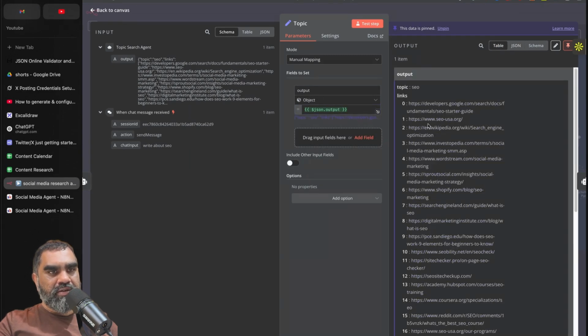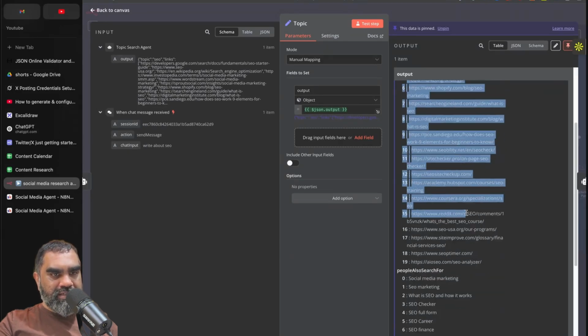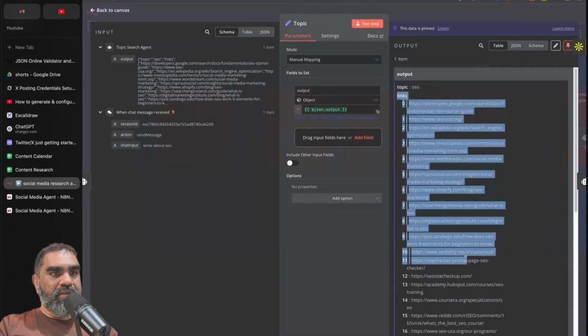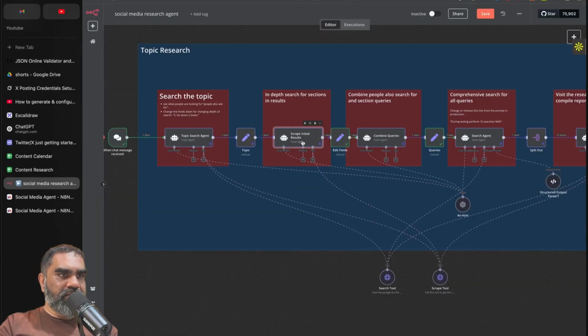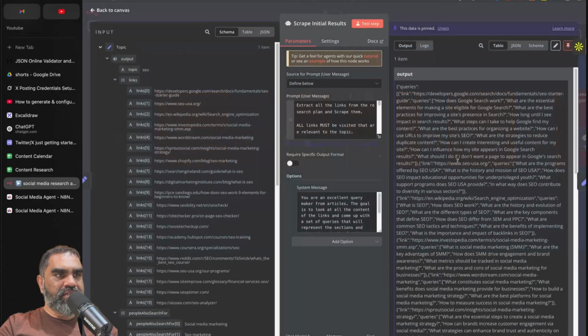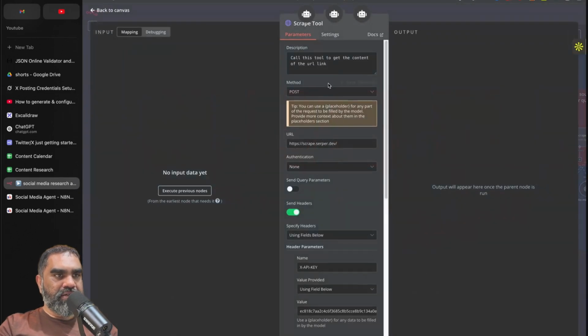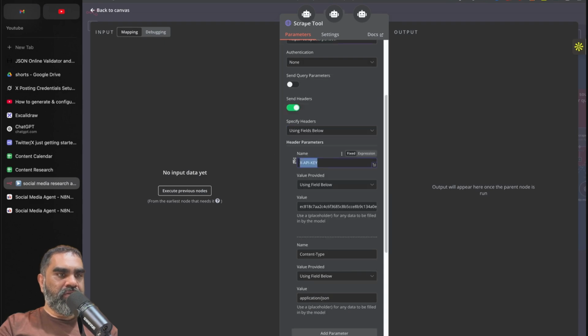So if I go to table, the topic is SEO, and then all the links from the search results, and "people also search for" queries: social media marketing, SEO optimizer, SEO course, digital marketing, all those. You get the links and the queries. Next is the scrape initial results agent, which basically scrapes all the links. It's again a scrape tool. This is the URL, scrape.serper.dev. You pass the API key like so.